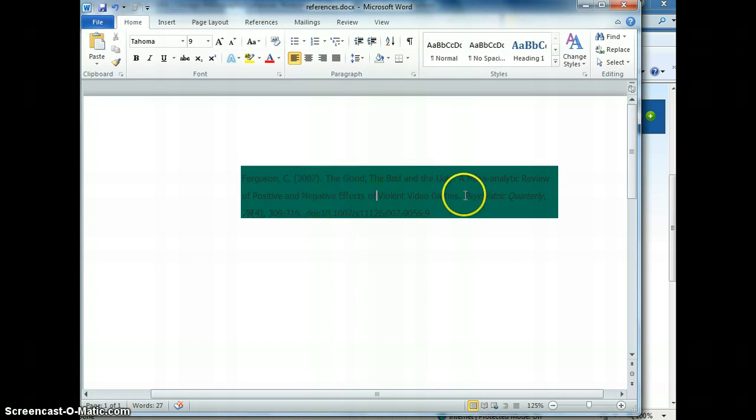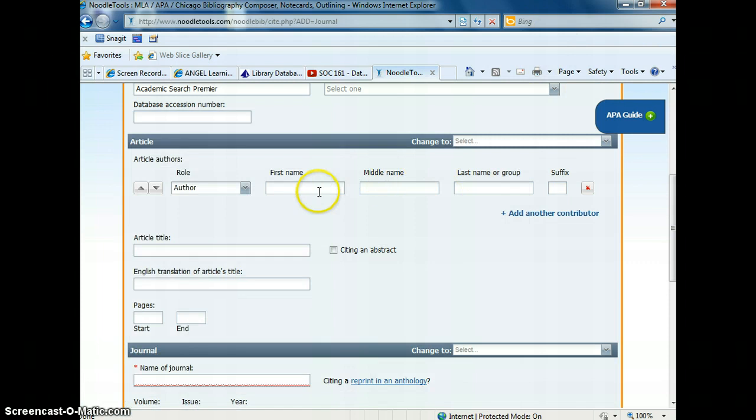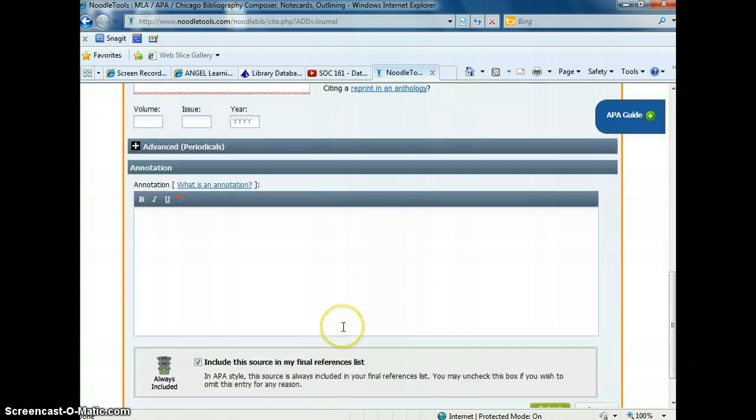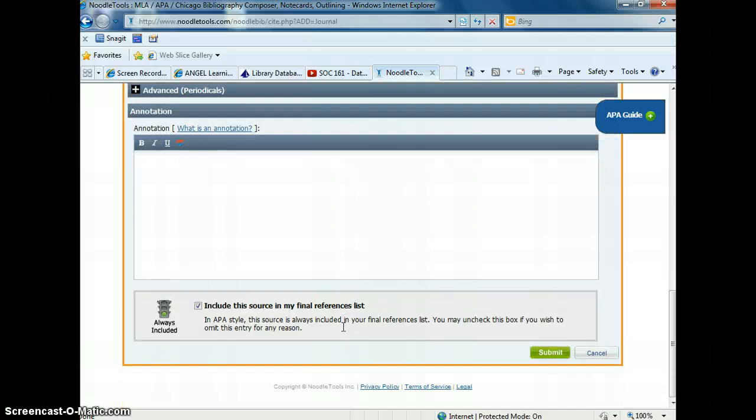Okay, so this is your journal. I'm going to just go through this. This is your journal, Psychiatric Quarterly. 78 is your volume. 4 is your issue number. Your page number is 309 to 316. And then, of course, you know, your article and your author, which are pretty straightforward. Okay, so I'm not going to continue through this, but you would fill in all of these aspects. You don't need to worry about an annotation for this class, and then you would click Submit.